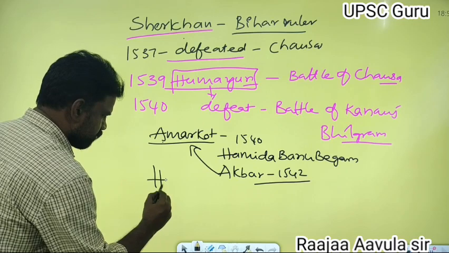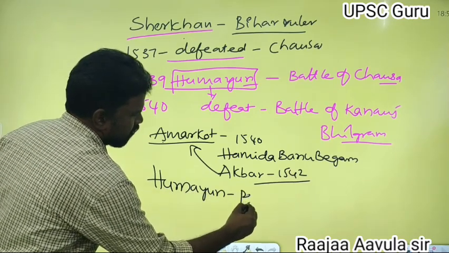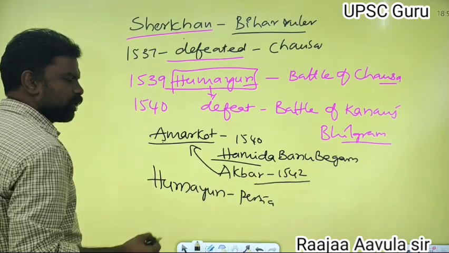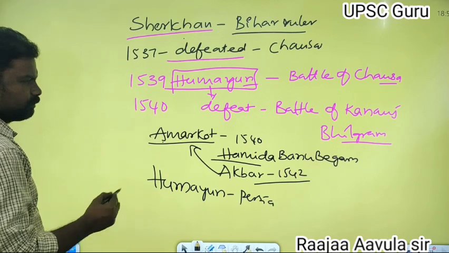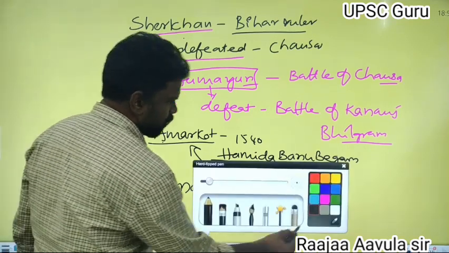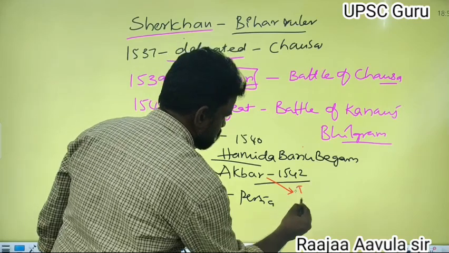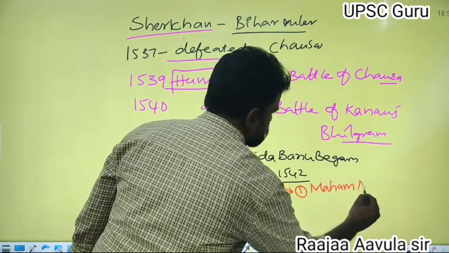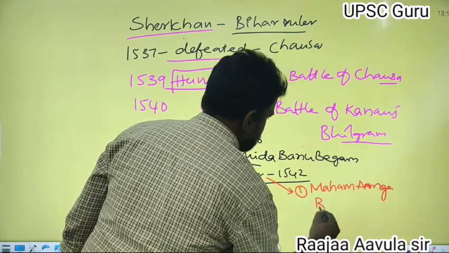Humayun went to Persia along with Hamida Banu Begum. Akbar was brought up by two people in India. Those two people were Mahamangma and Bairam Khan.